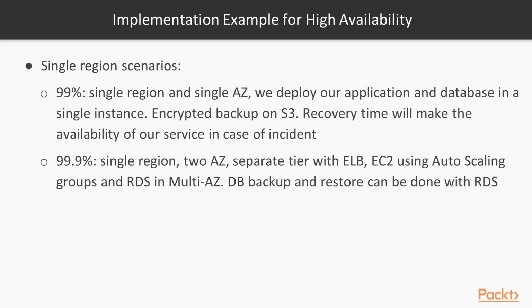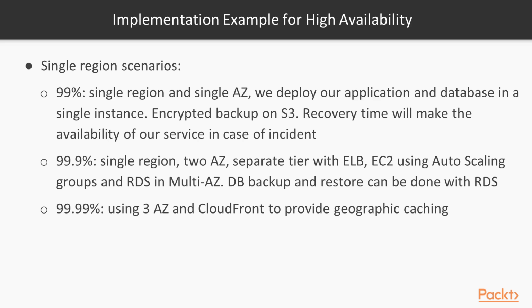So, for example, another service is the 99.99%. Here we use three availability zones in the same region, and additionally we add CloudFront to provide geographic caching.